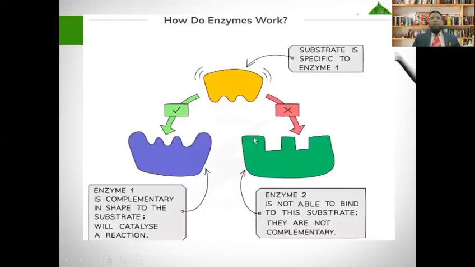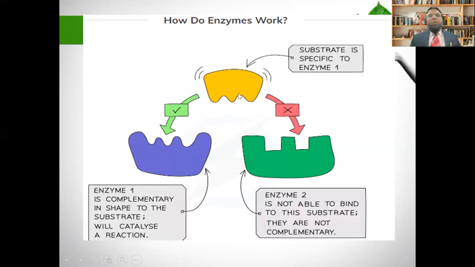As you can see in the diagram, this is enzyme 1. Enzyme 1 is complementary in shape to the substrate and will catalyze the reaction. But if this substrate, the yellow color you can see here, is going to be fixed in enzyme 2, it will not fit. Why?